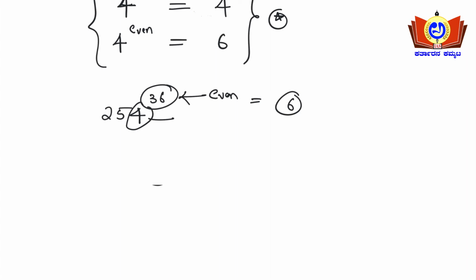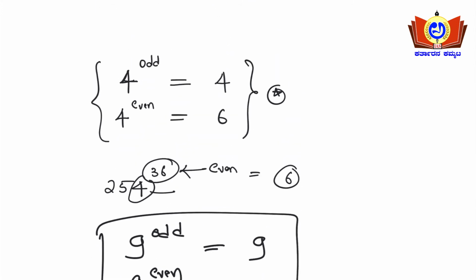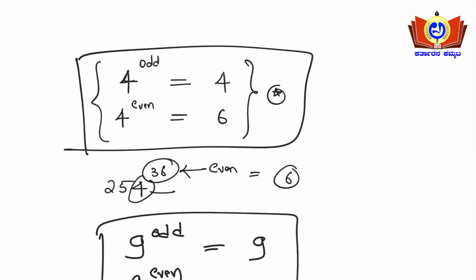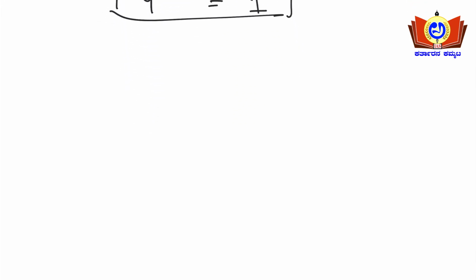And the same condition applies for this rule also. 9 to the power of an odd number, then the unit digit will be 9 here. And 9 to the power of an even number, then it will be 1 here. These two conditions you need to remember: 4 to the power of odd and even numbers, and 9 to the power of odd and even numbers. Say for example, we solve a problem here.